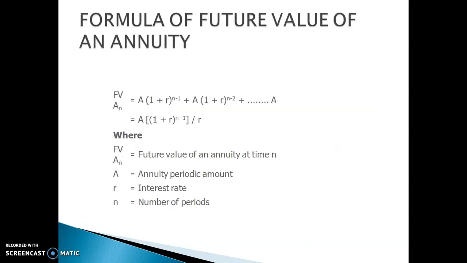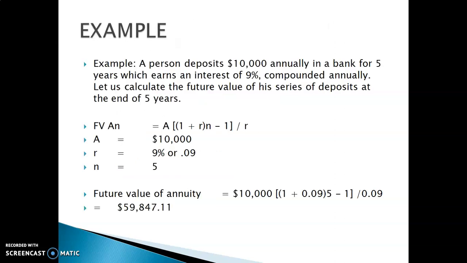So the formula for the future value of an annuity at time n is A times [(1 plus r) raised to the power n minus 1 plus (1 plus r) raised to the power n minus 2, and so on]. A is the annuity amount per period, R is the interest rate, and N is the number of periods.